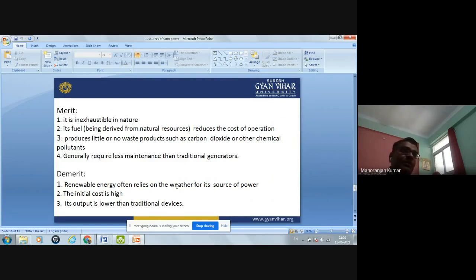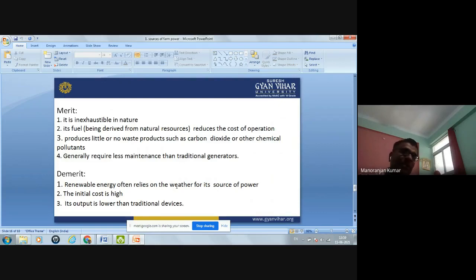traditional generator. Okay. The demerit is that renewable energy often relies on the weather for its sources of power. For example, the solar energy. Solar energy cannot work in the rainy season. If there is a rainy season, then this solar energy will be stopped. So this type of renewable energy depend on the weather.